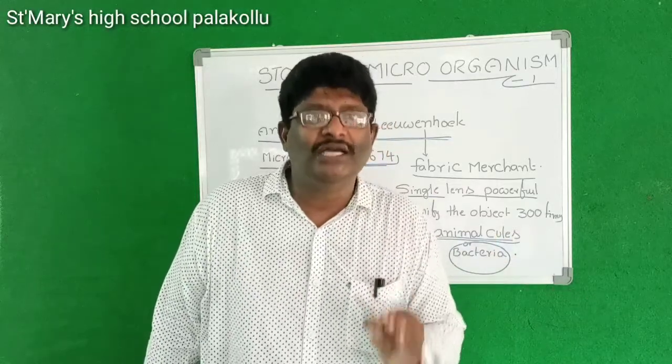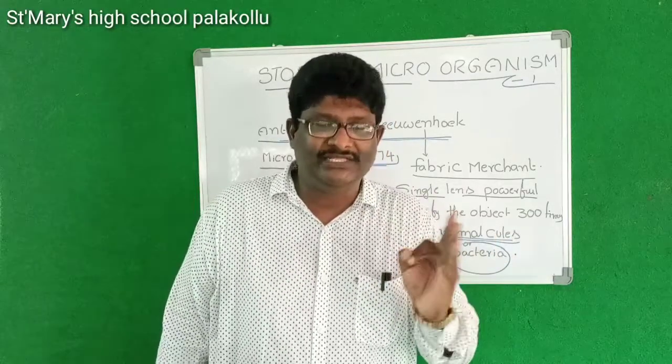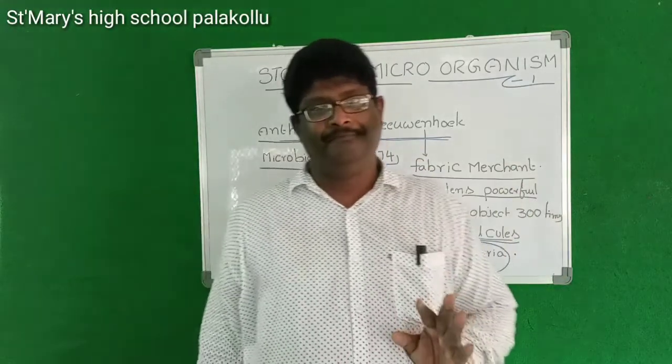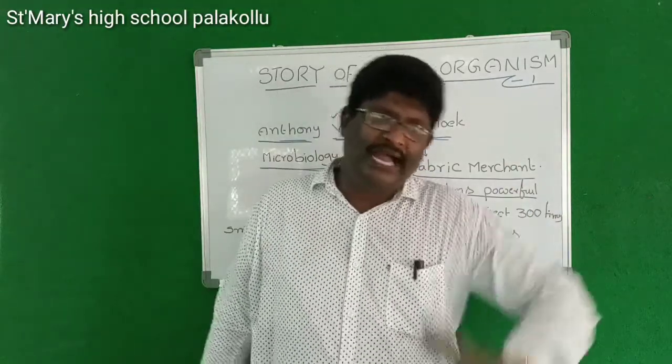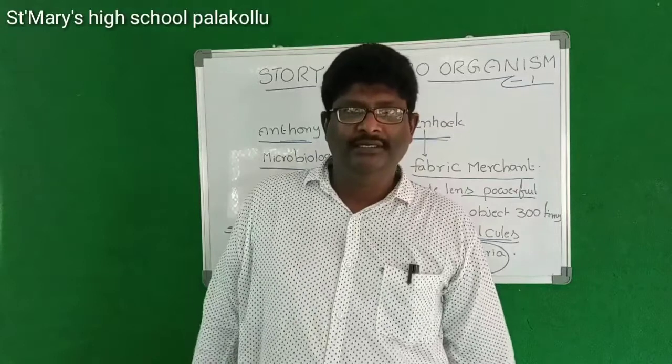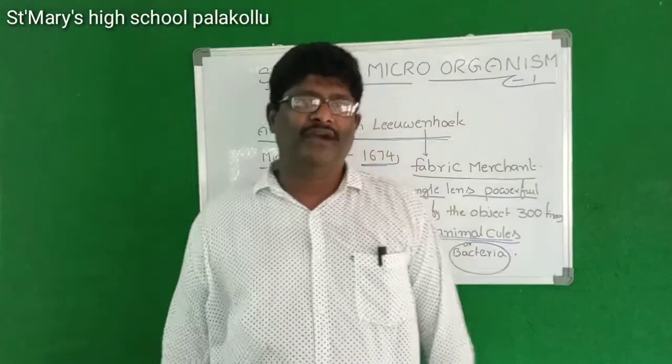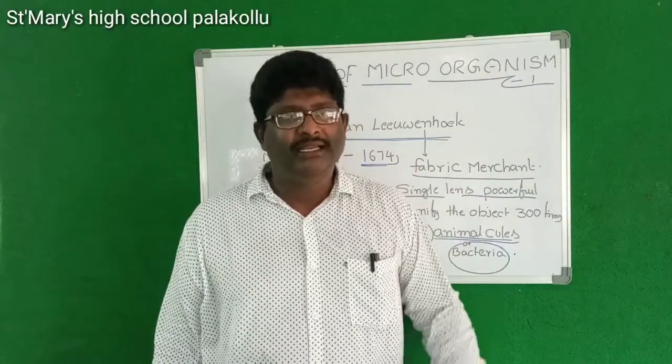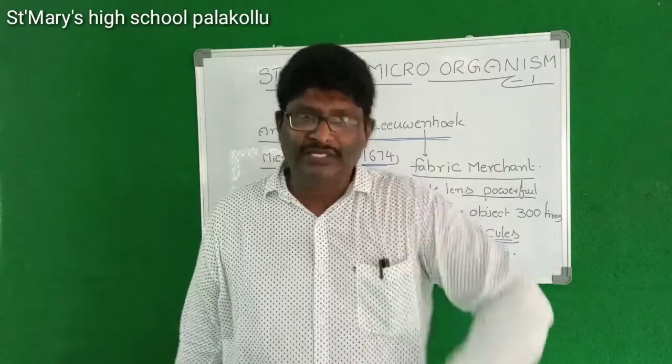This animalcule was later called bacteria. Not only bacteria, he found other microorganisms too, and later he gave names for them also.